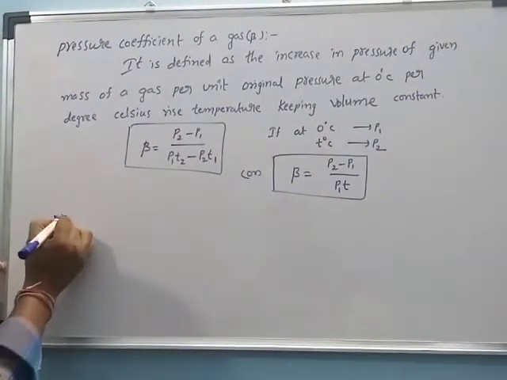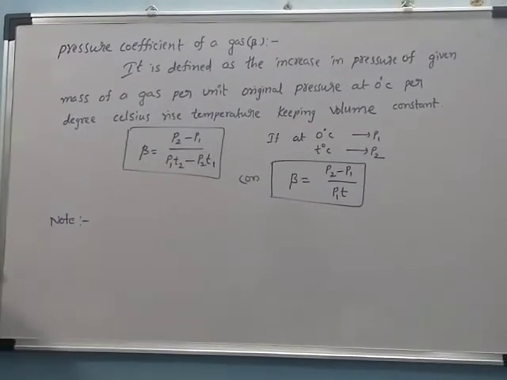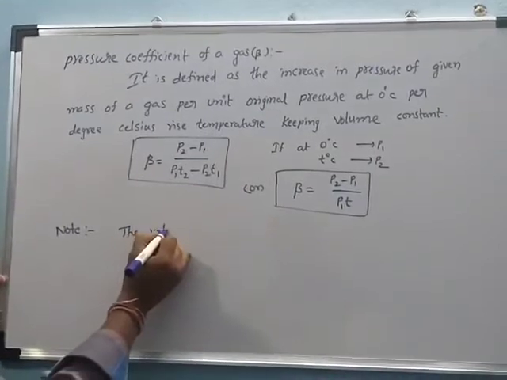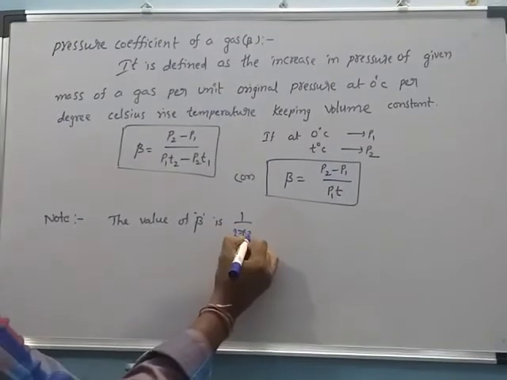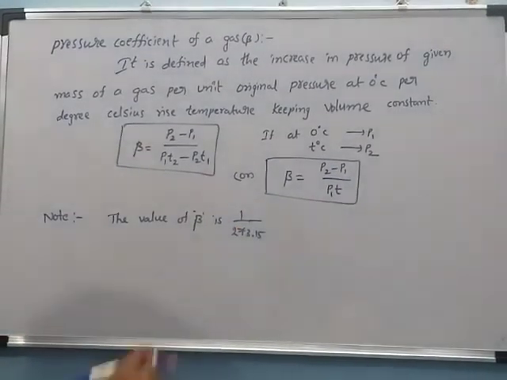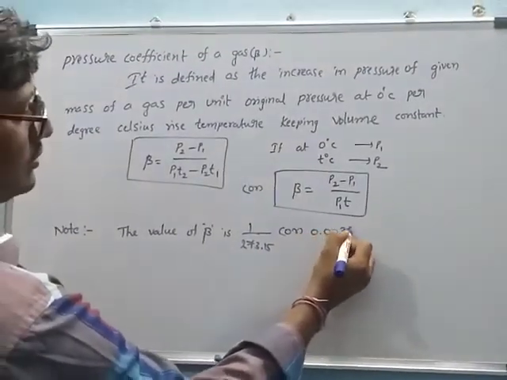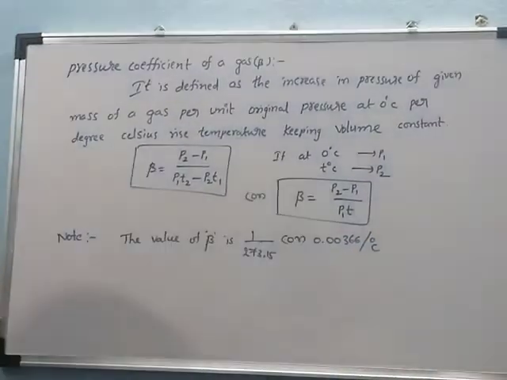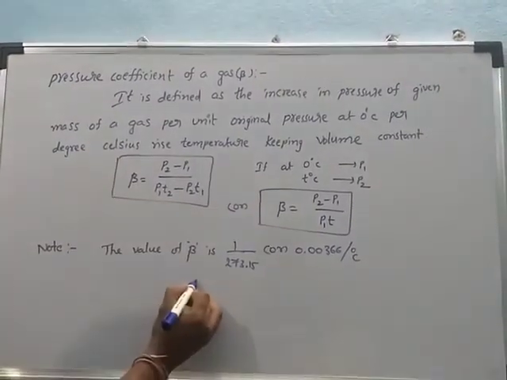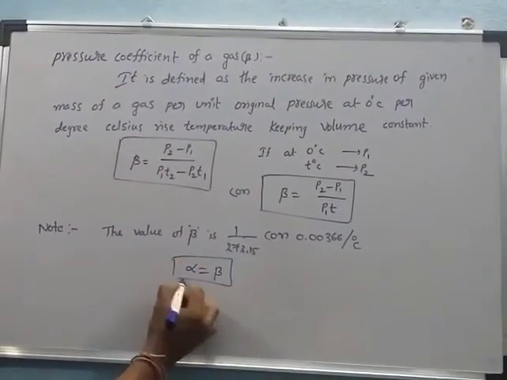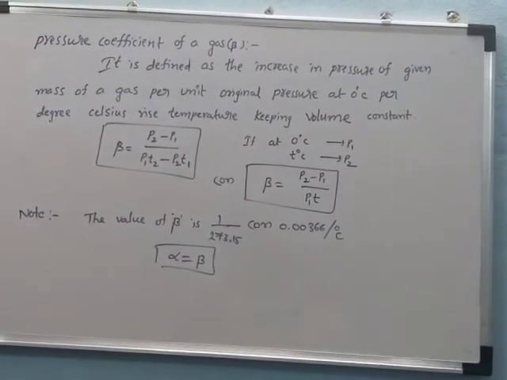Now, note here that the value of beta is 1 by 273.15 Kelvin, or 0.00366 per degree centigrade. The alpha value and the beta value are the same. So we can write alpha is equal to beta. That means the pressure coefficient of gas is equal to the volume coefficient of gas.